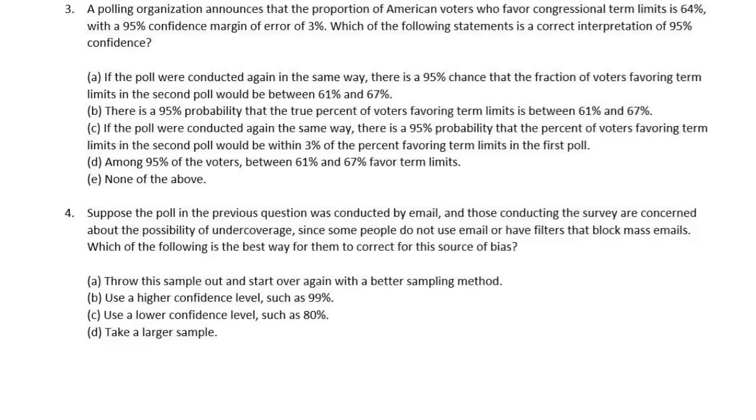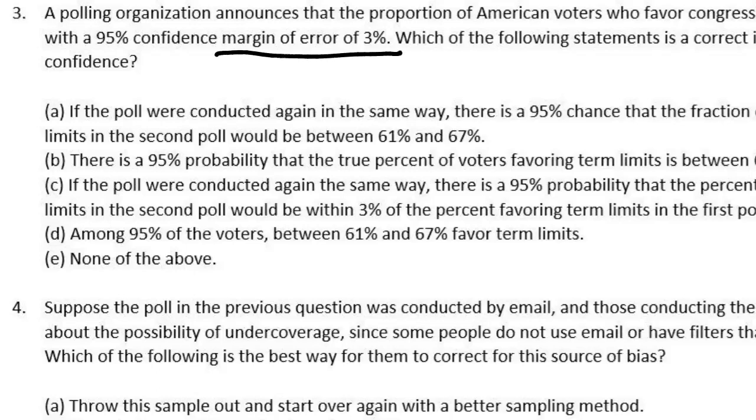All right, number 3 and number 4. A polling organization announces that the proportion of American voters who favor congressional term limits is 0.64, or sorry, 64%, so 0.64 for our p hat. With a 95% confidence margin of error of 3%.